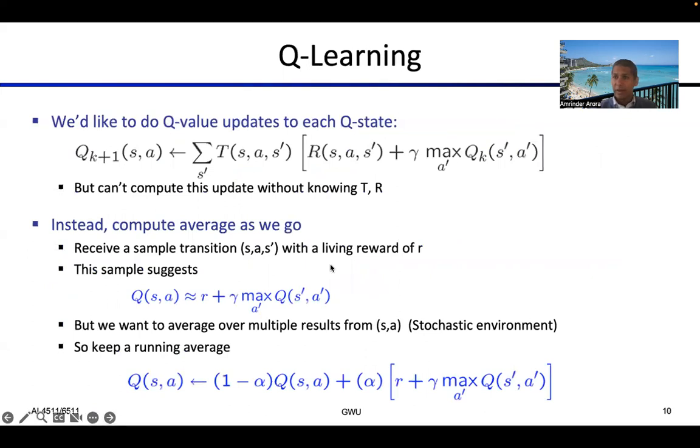And here's the Q learning algorithm in its entirety. Let me walk through it here. Essentially, what we would like to do in Q learning, generally speaking, is to use this Q value update function. But of course, in this case, we depend upon T and R, which we don't have. So instead, we'll compute the average as we go.